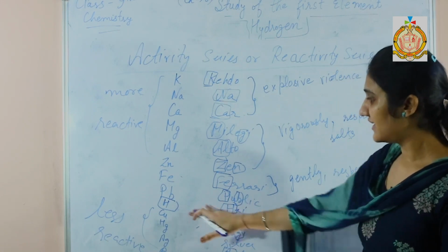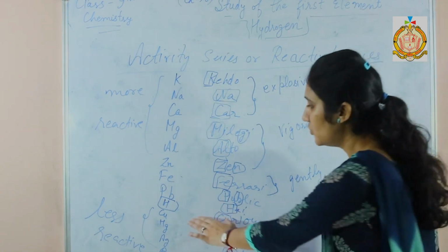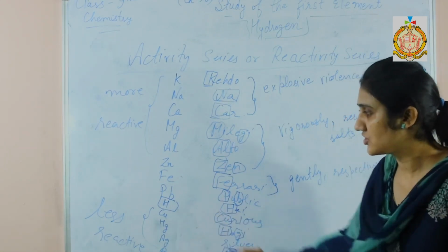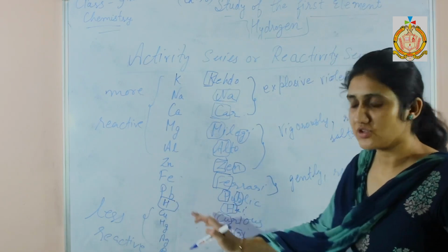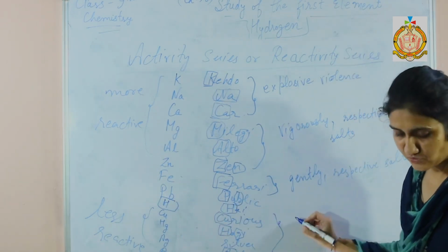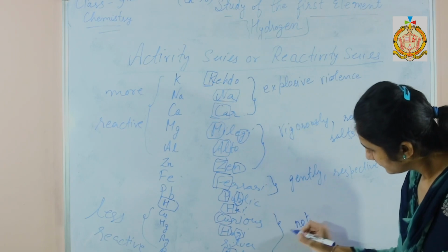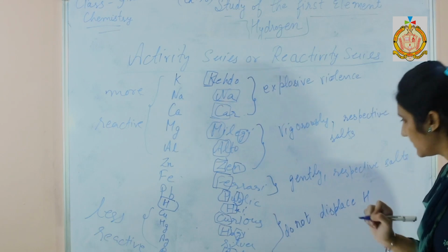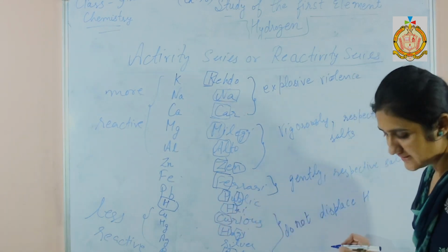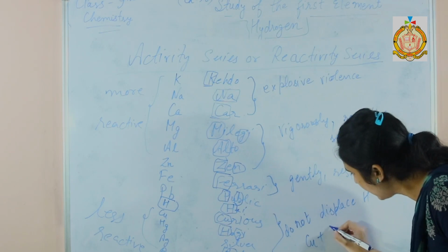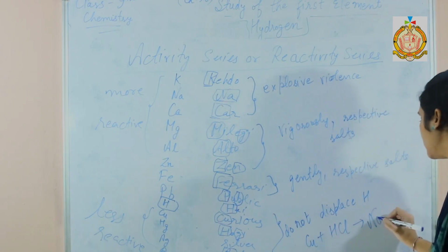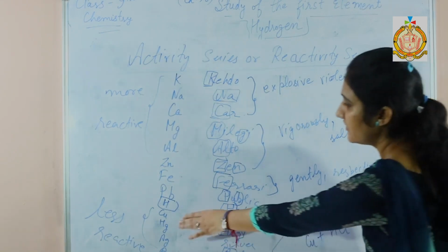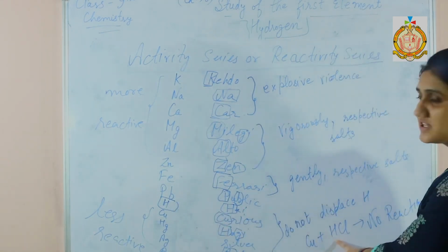And as these metals lie below hydrogen, they do not displace the hydrogen, because they are less reactive than hydrogen. So when the reaction is done with copper and HCl, there is no reaction, because hydrogen is more reactive than copper, so copper does not displace hydrogen.